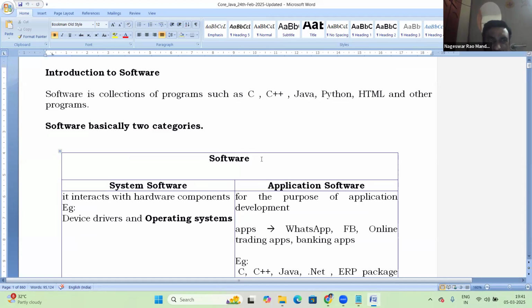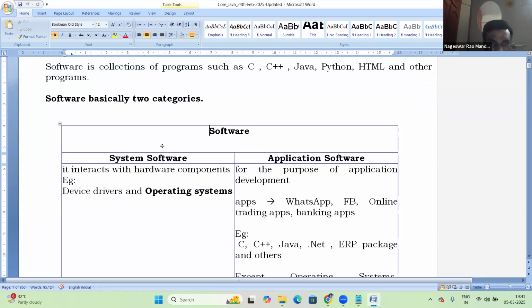See, this is today's topic: introduction to software. Software is a collection of programs, like C, C++, Java, and all the programs. Software basically has two categories: system software and application software.